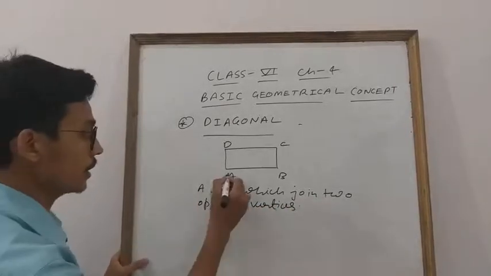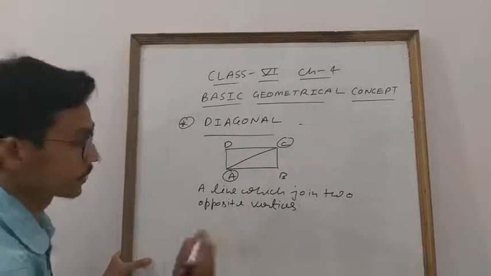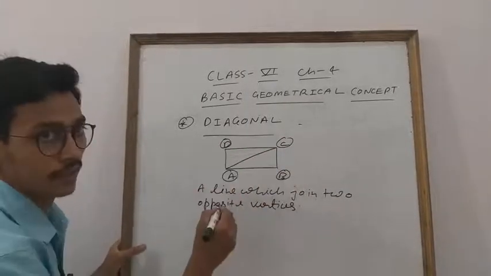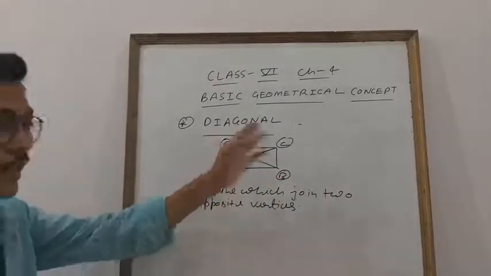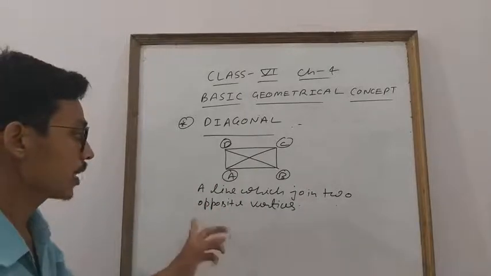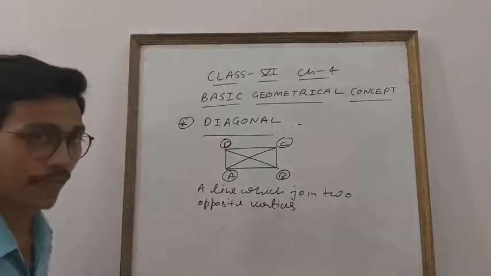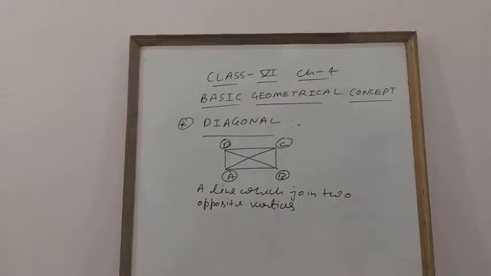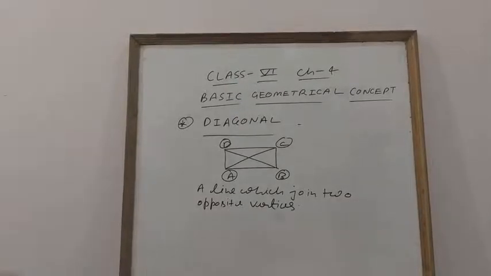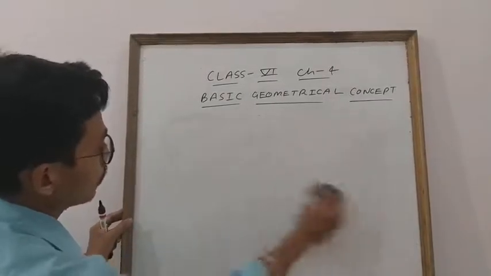Okay everyone? See, A is a vertex, C is a vertex. So when you join them, this will make a diagonal. B is a vertex, D is a vertex. So when you join B, D, this is the diagonal. So if anyone asks you, diagonal is a line which joins two opposite vertices. Okay everyone? Clear? So they are the diagonals. Now, student, this is our diagonal. Now the next thing is that I am going to explain another important topic.